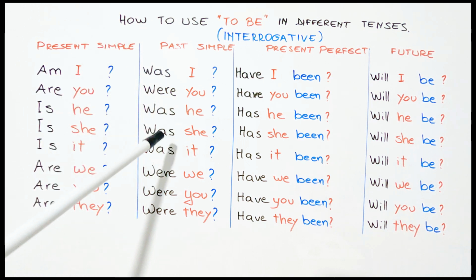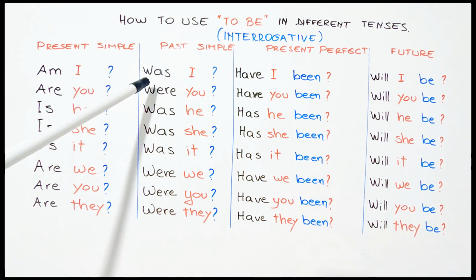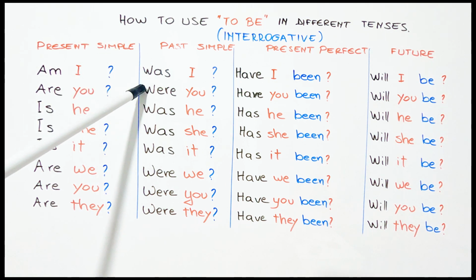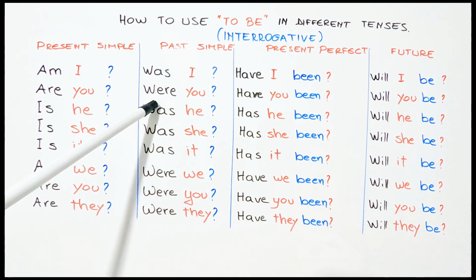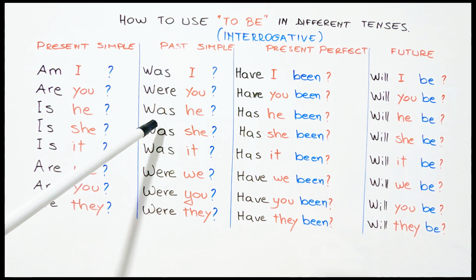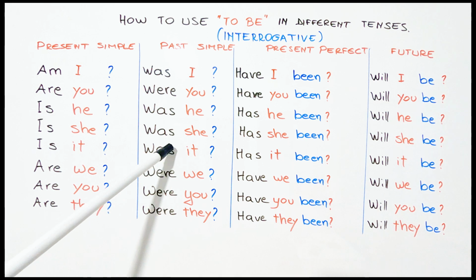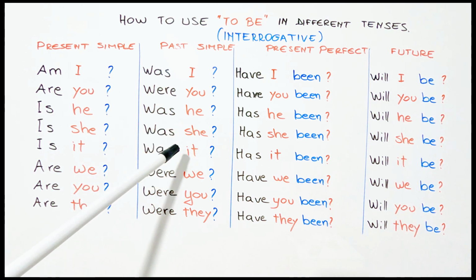Po në kohën e shkuar, si veprojmë? Nuk do të kemi më foljen am, is, are, por në kohën e shkuar, folja to be bëhet was dhe were. I was, unë isha, pyetëse was I, a isha unë. You were, ti ishe, në pyetëse were you, a ishe ti. He was, ai ishte, në pyetëse was he, a ishte ai. She was, ajo ishte, në pyetëse was she, a ishte ajo.